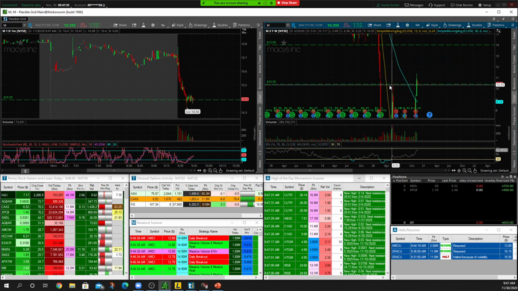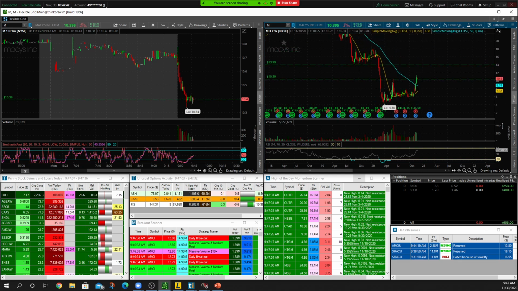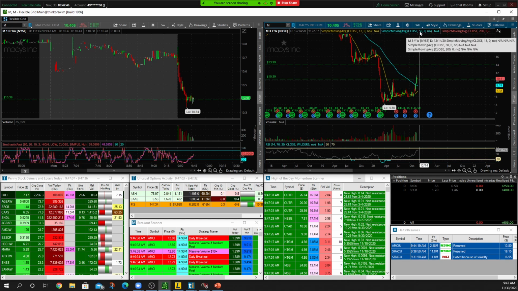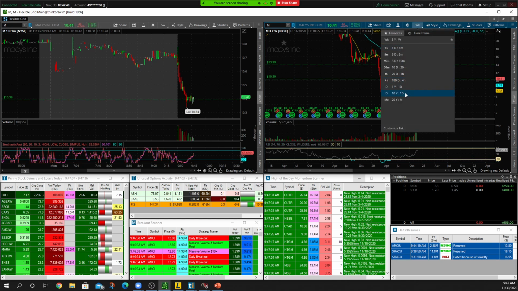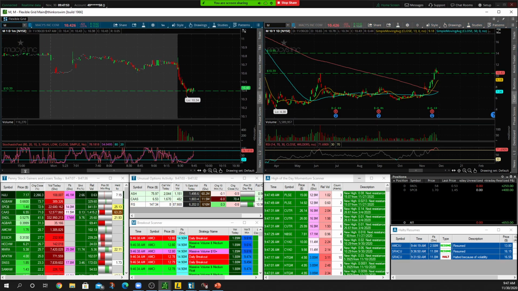So again, as long as we hold 1039, we could definitely get a push up into the $14 area this week. But if we crack that level, we're definitely coming back down into the low 9s on Macy's. So let's keep this on watch. This is the absolute lowest we want to see it go.